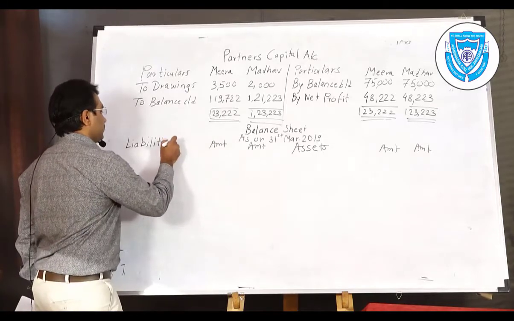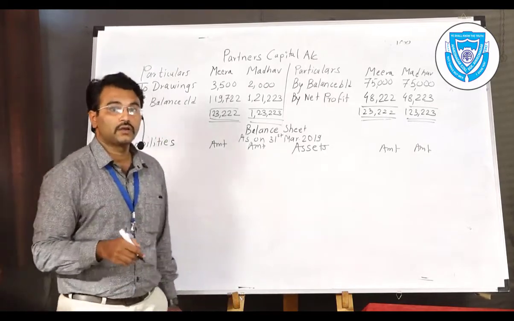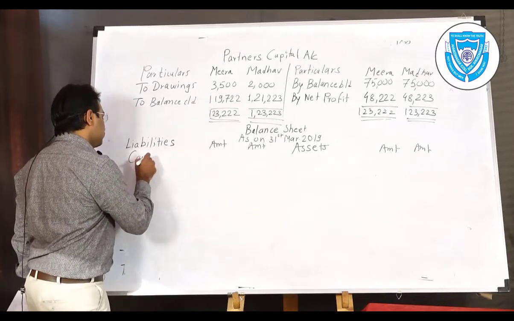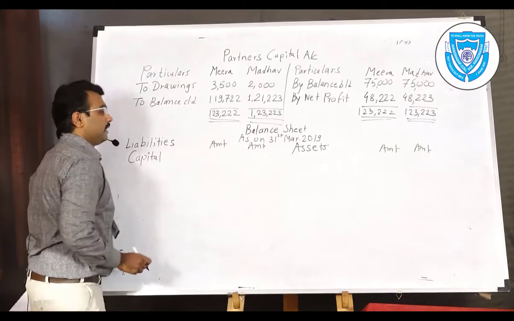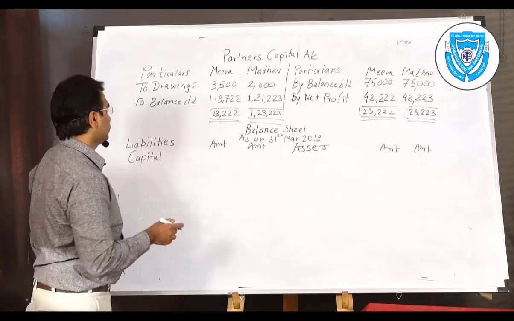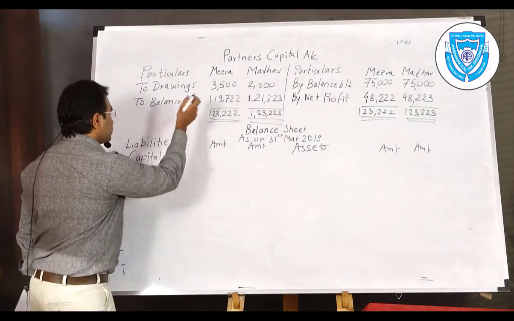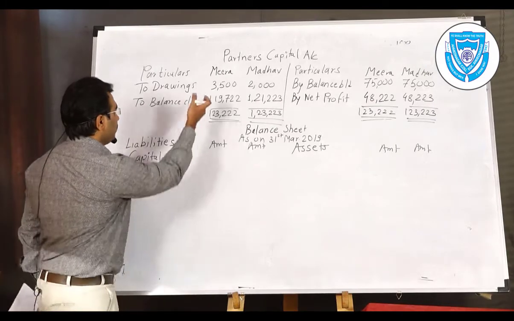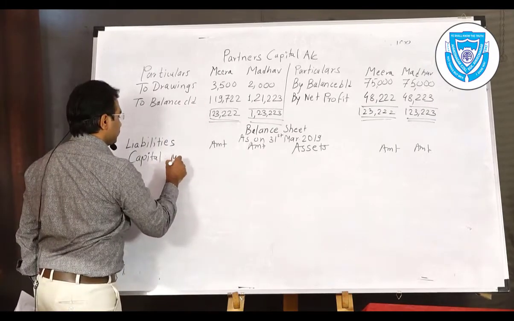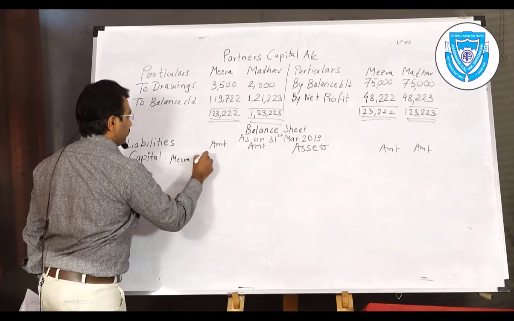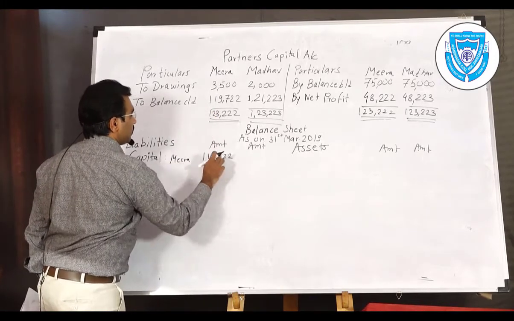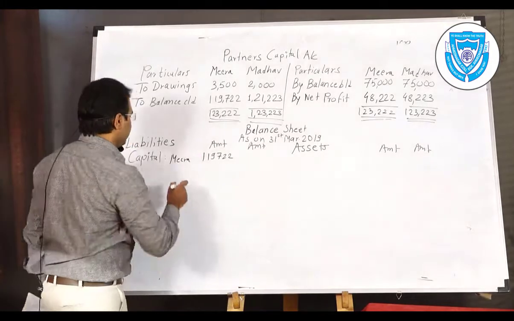The first is fixed liability. The fixed liability is capital. The internal fixed liability is as we found in the result of the partners' capital account. That only we are going to write. Meera's final capital balance is 1,19,722.